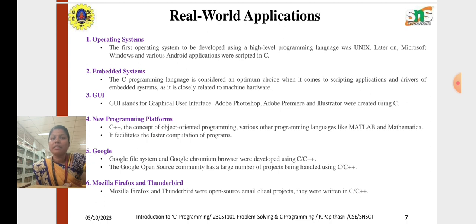Next, embedded systems. The C programming language is considered an optimum choice when it comes to scripting applications and drivers of embedded systems. Next, GUI, graphical user interface, which has been used for Photoshop and Illustrator, which have been built using scripts of the C language.